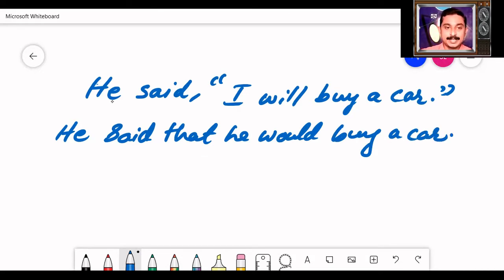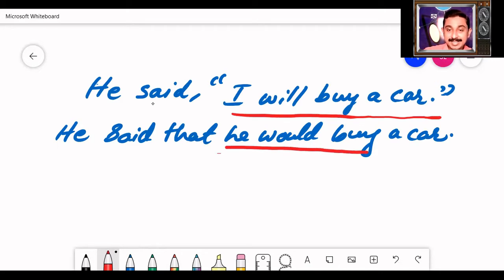The first sentence, he said, "I will buy a car." "I will buy a car" is the direct words of him, without making any changes to the words spoken by him. We have written it here, so that is why it is said to be in direct speech. Second sentence, he said that he would buy a car. Who will buy? He. We have changed the pattern of the sentence and we have written the meaning of what he has said. So this sentence can be said to be in indirect speech.